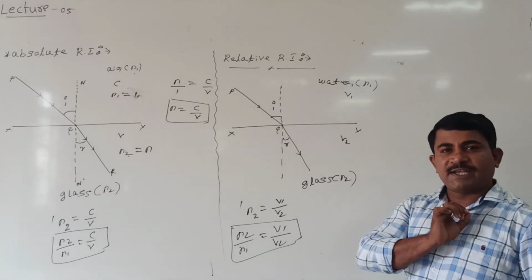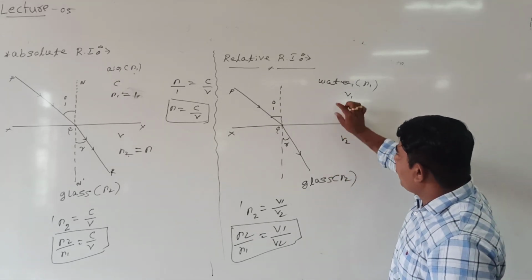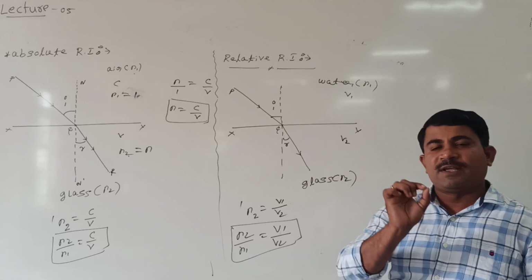That we are calling the relative refractive index.